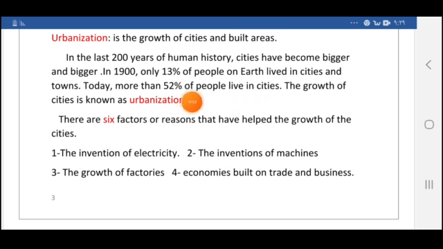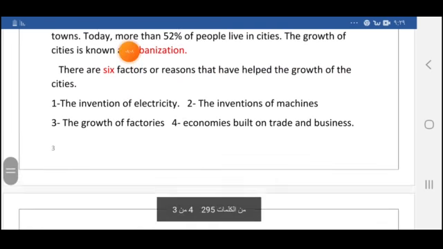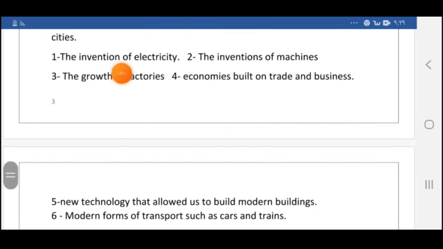Can you see how much the people in the cities grew and how much the cities become bigger? The growth of cities is known as urbanization. So what is urbanization? Again, it is the growth of cities and built areas. Why did this happen? Why cities started to become bigger, and why did more people start to live in the city? There are 6 factors or reasons that have helped the growth of the cities. What are they? First of all, the invention of electricity.